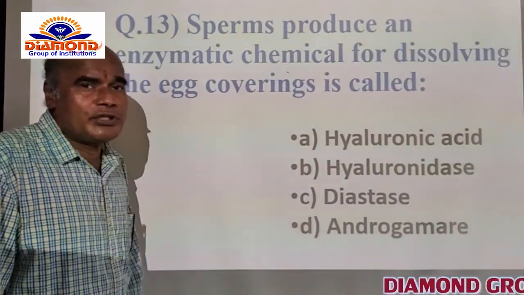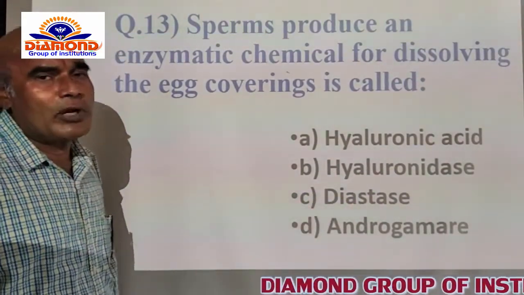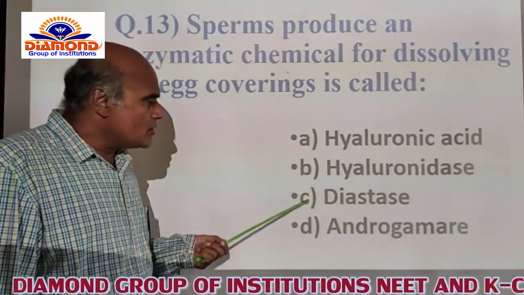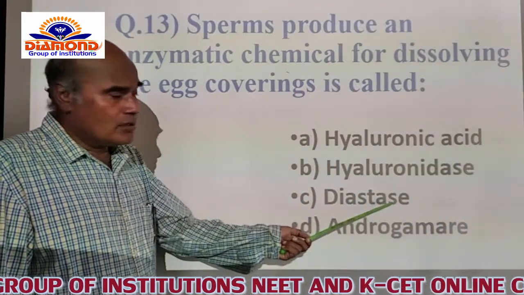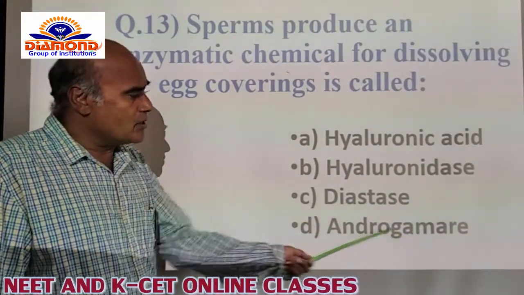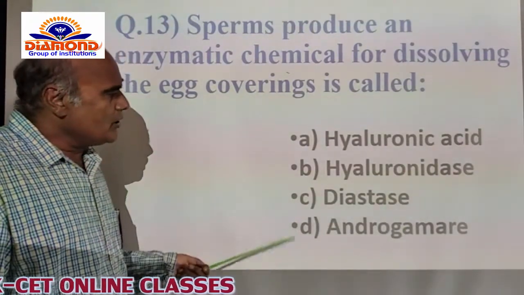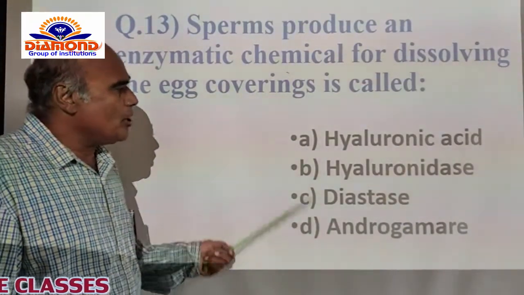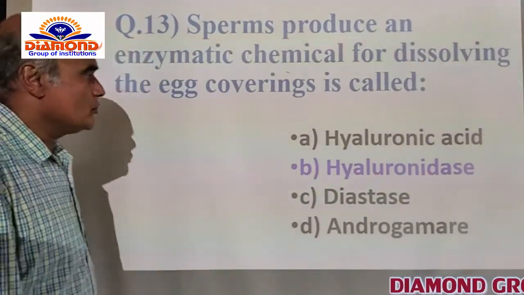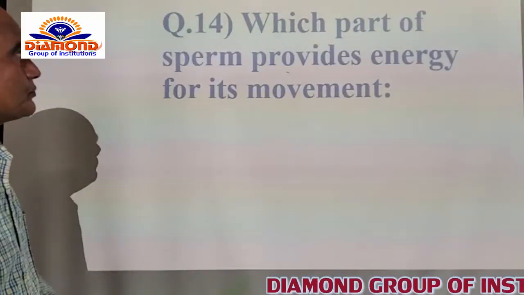Hyaluronidase is the name of the enzyme which is present in the acrosome and permits the sperms to enter into the egg itself. And C is the diastase. It is also not connected, and D option is the endonuclease. A, C, D are not related to this. Only the B option is the correct option for this. I have to select the B option. Now you go for the other question.